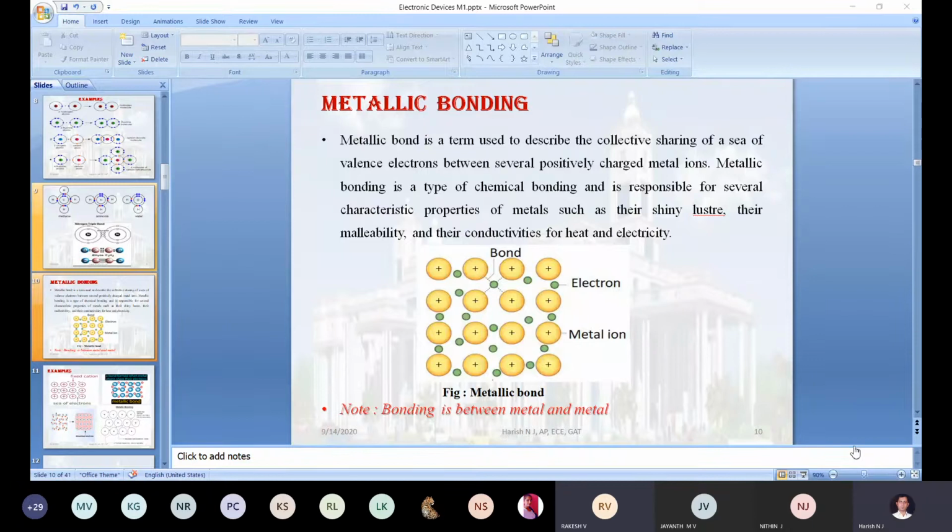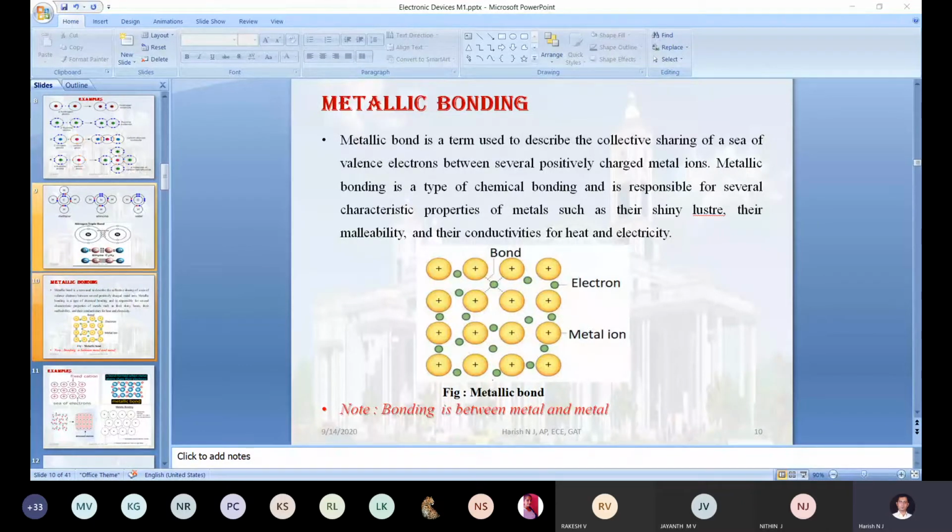Okay. Can you tell me the definition of an ionic bond as well as the covalent bond? A covalent bond is formed between two atoms by sharing an equal number of electrons, and an ionic bond is formed by giving one electron and gaining one electron from the other atom. Okay, completely transferring one electron to the next atom is what we call ionic bonding, and sharing of electrons happens in covalent bonding. So in the last class we discussed the ionic bond and covalent bond along with some real time examples as well as element examples.